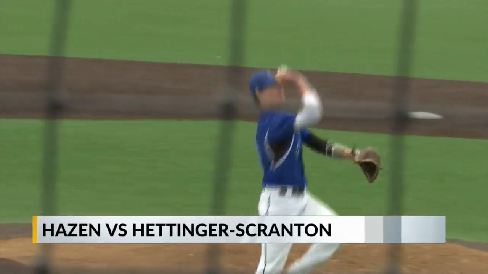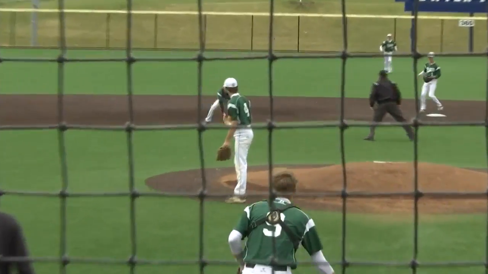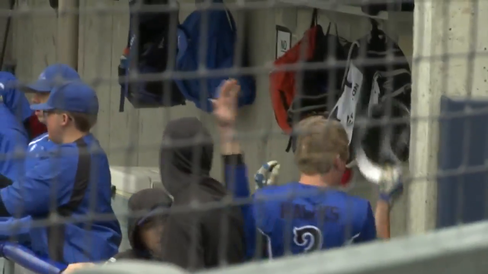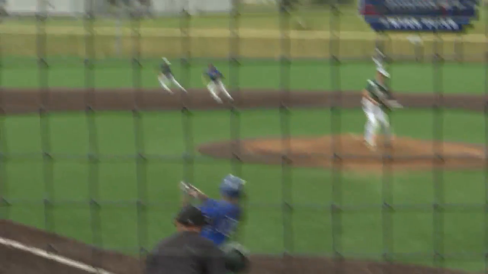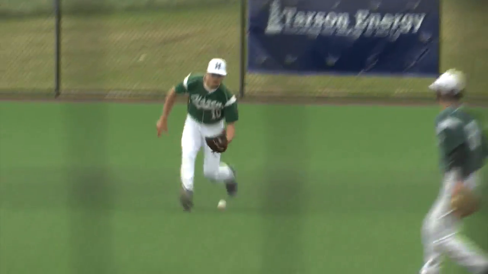At the bottom of the second, Hettinger trails 4-0, but they have the bases loaded, and they will get on the board thanks to a Connor Dills RBI groundout. Then Reed Backman stepped to the plate, and he singles to left. 2 runs would score, and Scranton only trails 4-2.